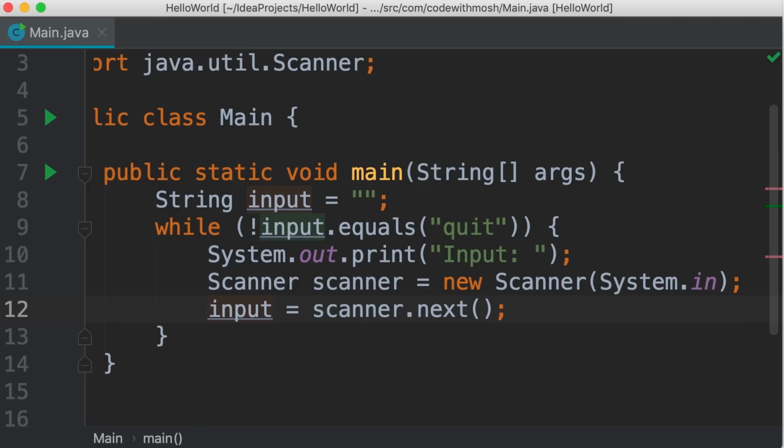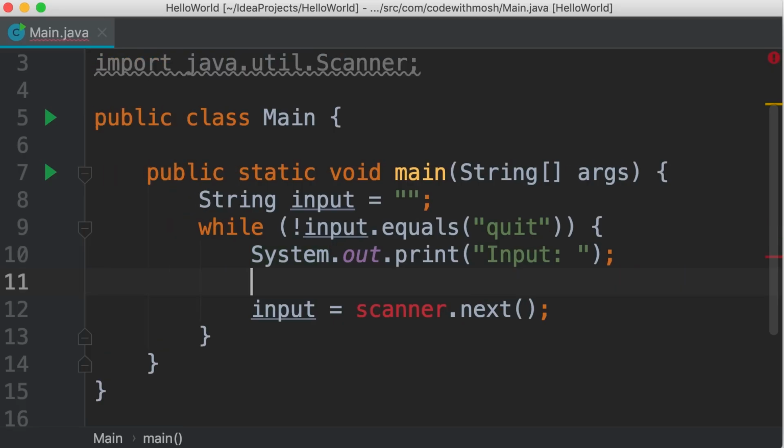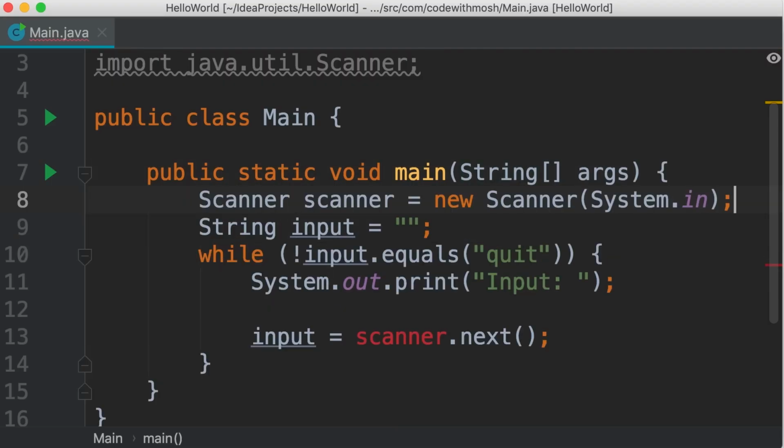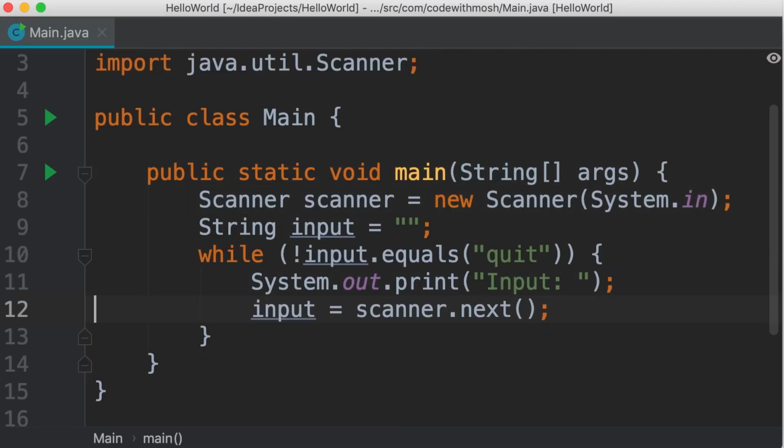Now with this implementation, in every iteration, we're going to create a new scanner object. So if the user enters 10 numbers, we're going to create 10 scanner objects in memory. This is unnecessary and it's actually a bad practice because it's going to pollute our memory. So it's better to create the scanner object outside of our while loop and then simply use it here.